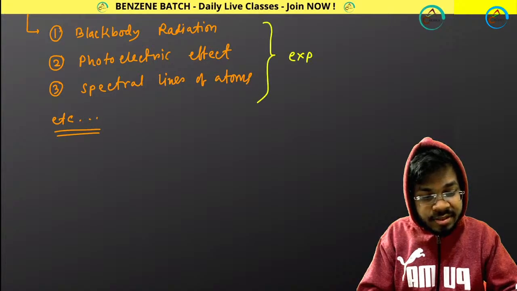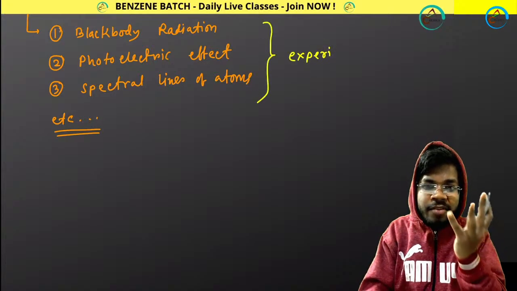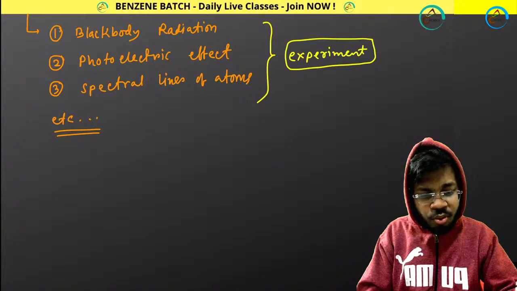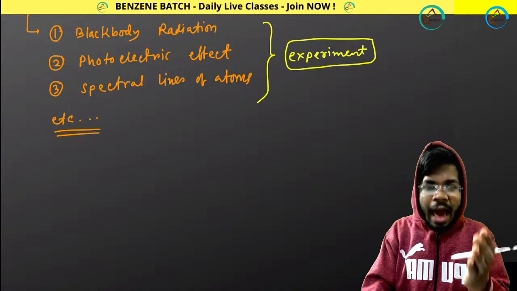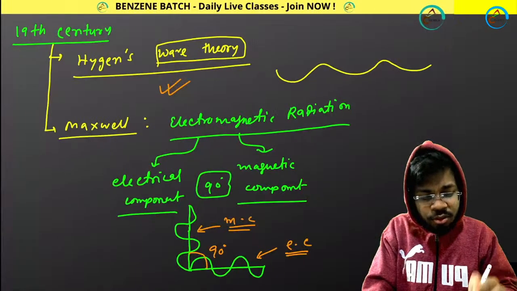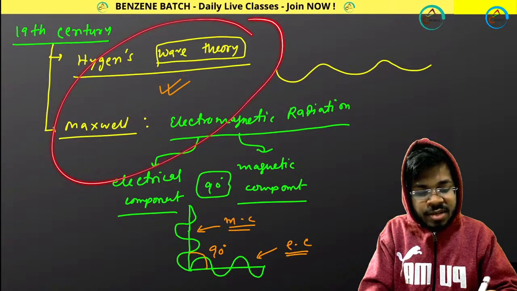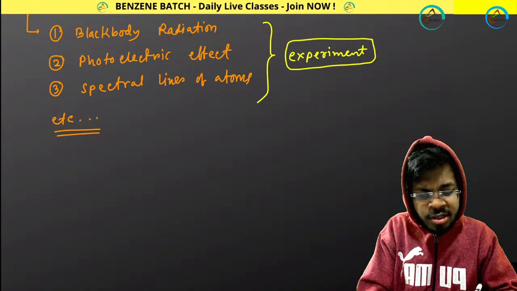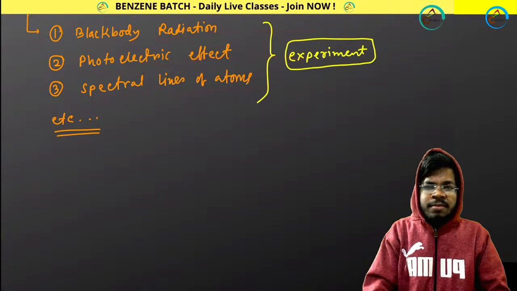Remember, these are experiments. And to validate those experiments, definitely we need some theory. Then scientists tried to apply whatever theory we had at that time, like Huygens wave theory and Maxwell's electromagnetic radiation theory, to explain black body radiation, the photoelectric effect, and spectral lines of atoms.